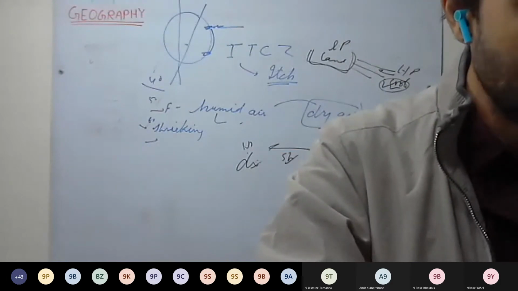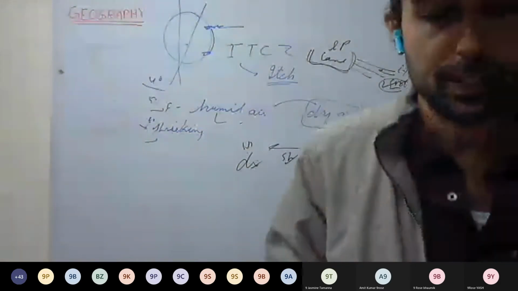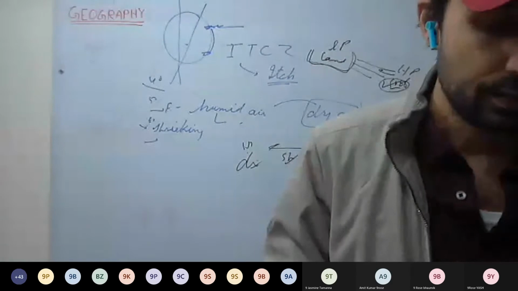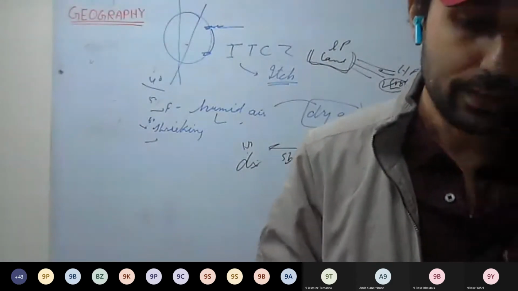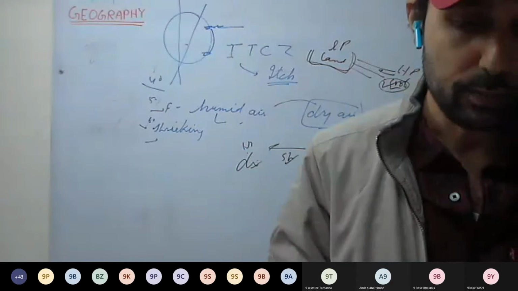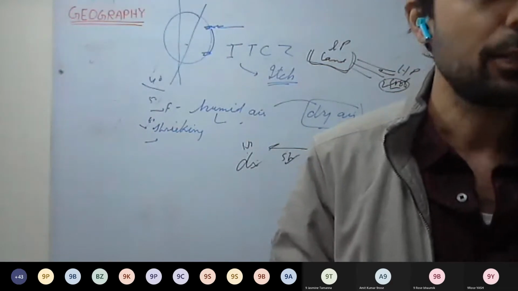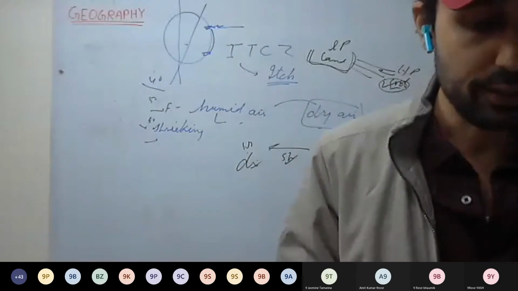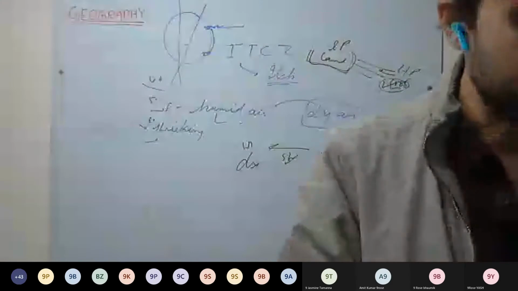What are periodic winds? How are they caused? That you can write from page number 116. See here, below the figure, periodic winds are given. Periodic winds are winds which blow in a certain period of the day or a certain season only. And how these are developed, you can write: as a result of variation in local temperature, pressure, and humidity.